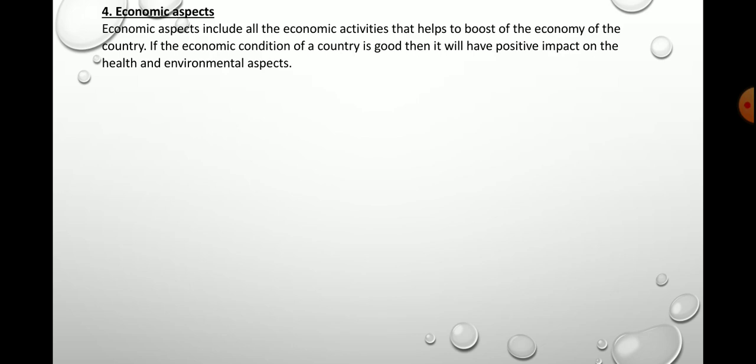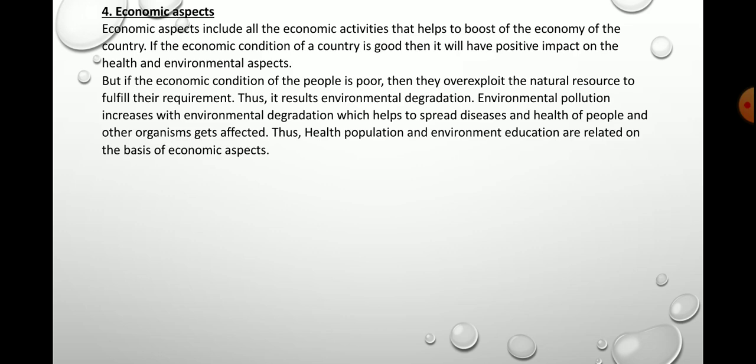So here economic aspects includes all the economic activities that help to boost up the economy of the country. Now it's very clear that if the economic condition of the country is good, then it will have positive impact on the health of people and environmental aspect. And on the other hand, if the economic condition of the people is poor, then obviously there will be the overexploitation of resources to fulfill their requirement. People overexploit the resource, isn't it?